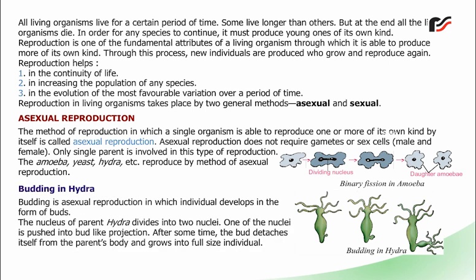Budding in hydra. Budding is asexual reproduction in which an individual develops in the form of buds. The nucleus of the parent hydra divides into two nuclei. One of the nuclei is pushed into a bud-like projection. After some time, the bud detaches itself from the parent's body and grows into a full-size individual.